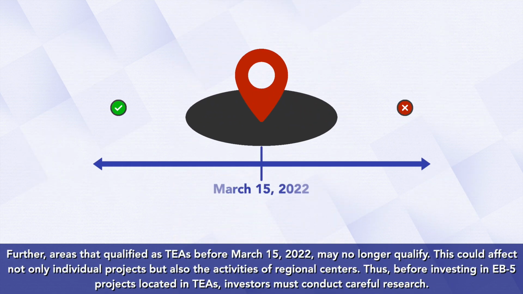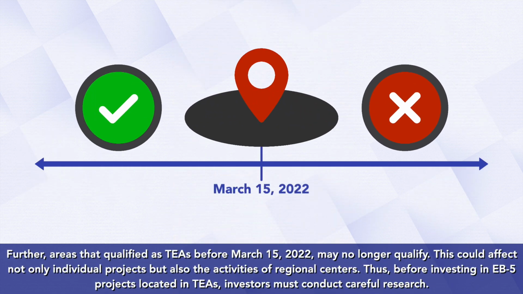Further, areas that qualified as TEAs before March 15, 2022 may no longer qualify. This could affect not only individual projects, but also the activities of regional centers. Thus, before investing in EB-5 projects located in TEAs, investors must conduct careful research.